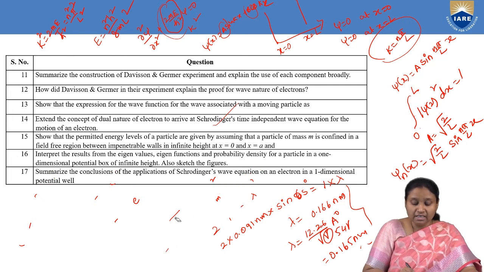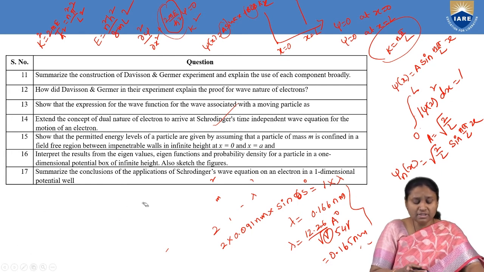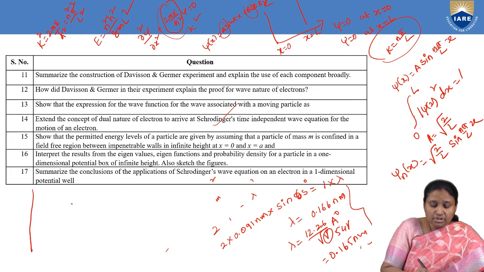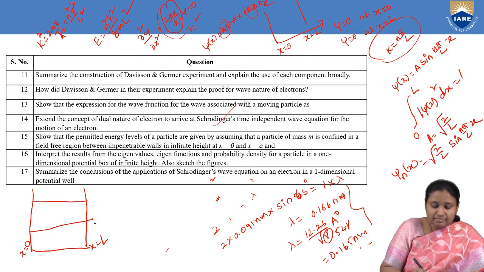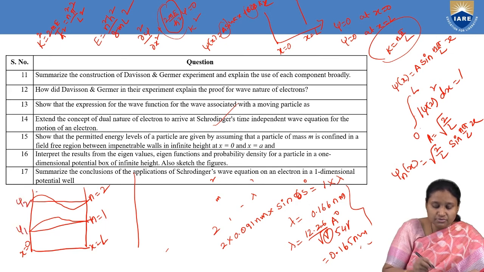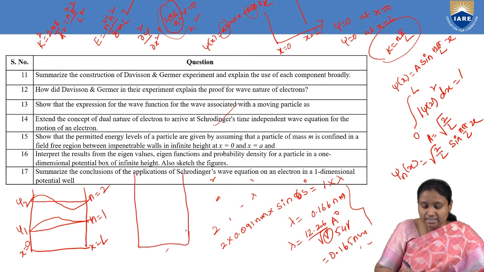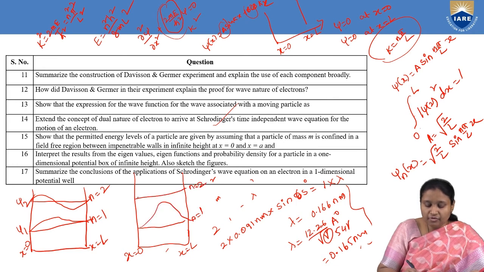So for that, we need to take a graph. In this graph, I plot the wave function between the boundaries, where this is x equal to 0 and this is x equal to L. If I consider wave displacement for different values of n equal to 1 and n equal to 2, we get such displacement. This is psi 1 and this one is psi 2. And if I take probability density for those two quantum numbers, n equal to 1 and n equal to 2, these are the shapes of the graphs.